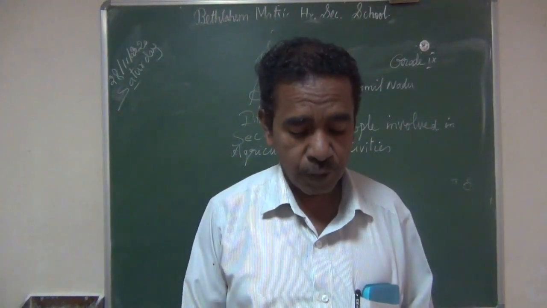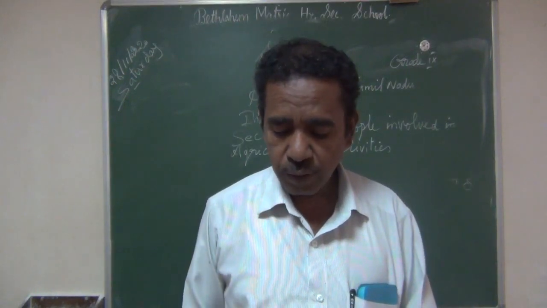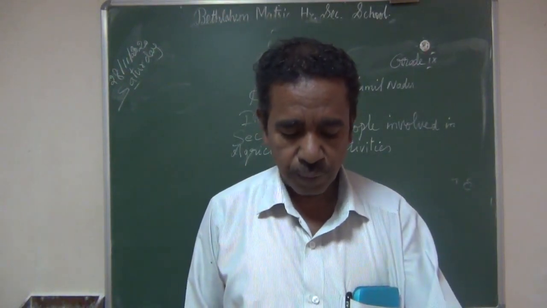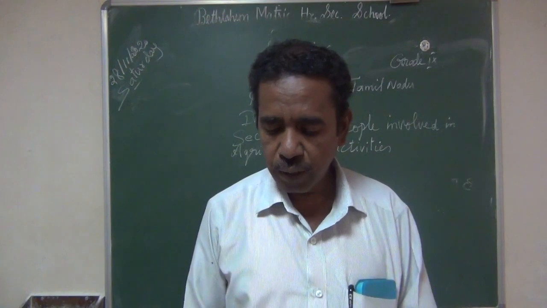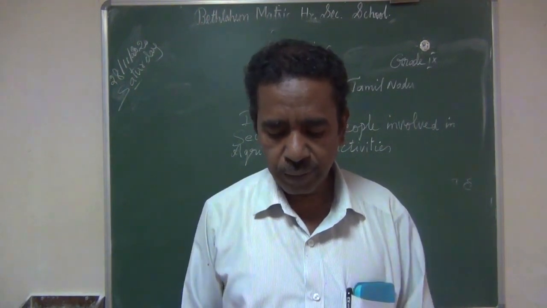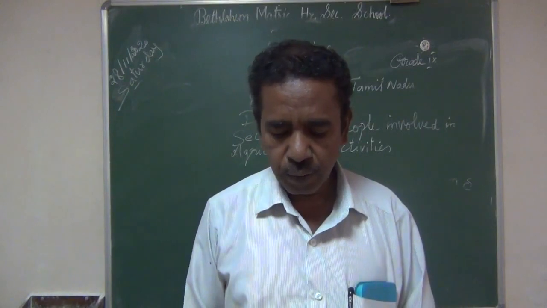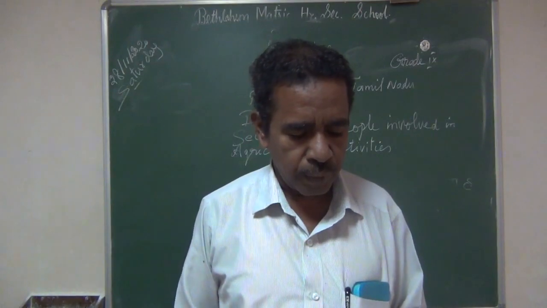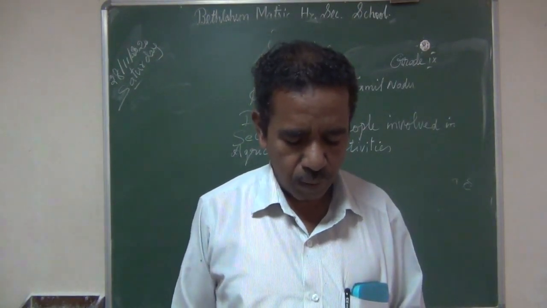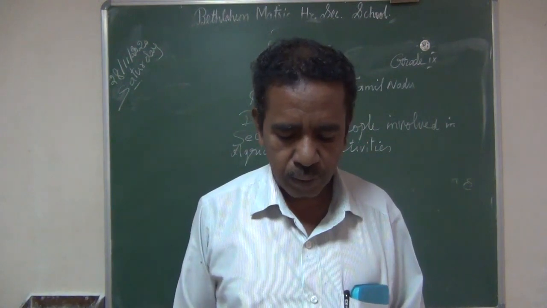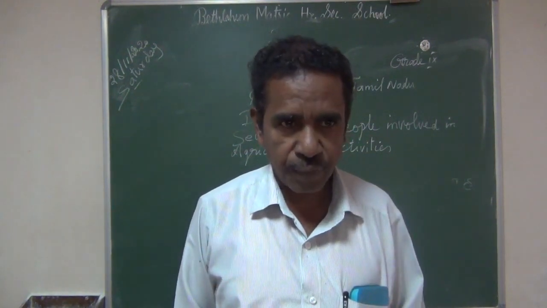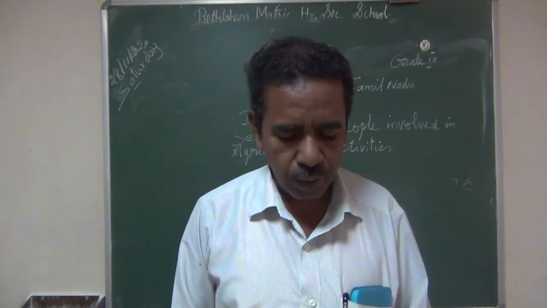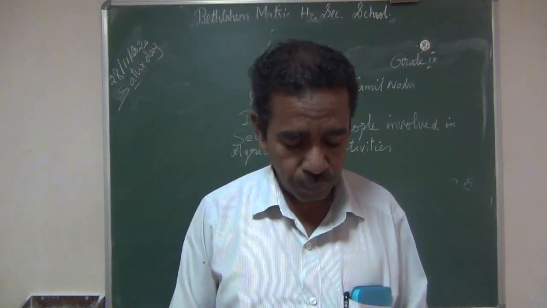This is the ninth social economics part. I already started the lesson from the third chapter, money and credit, and completed it in the last class. The topics: the role of the Reserve Bank of India, relationship between money and price, credit. All that I have completed in the last class and gave all the answers from this chapter. You might have learned those answers, I hope.